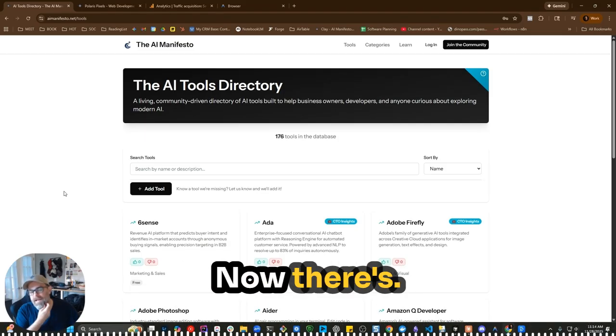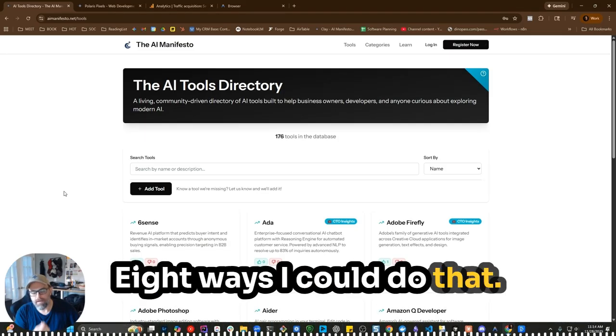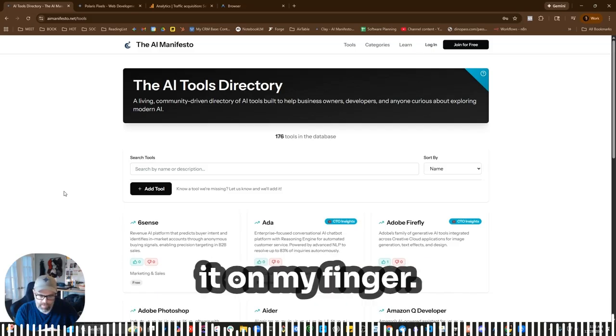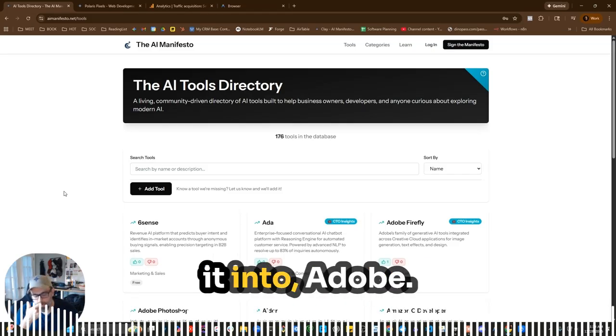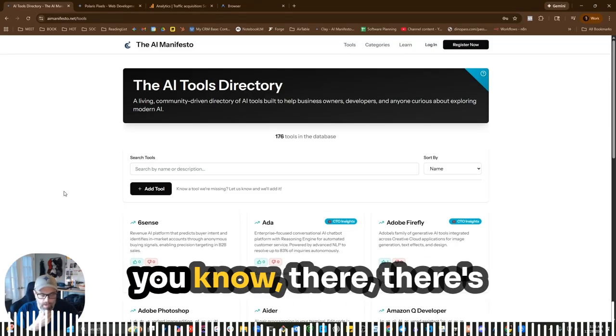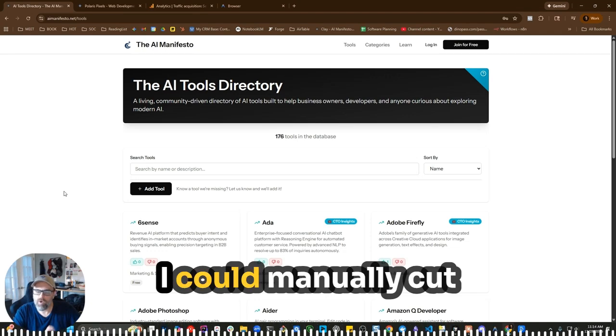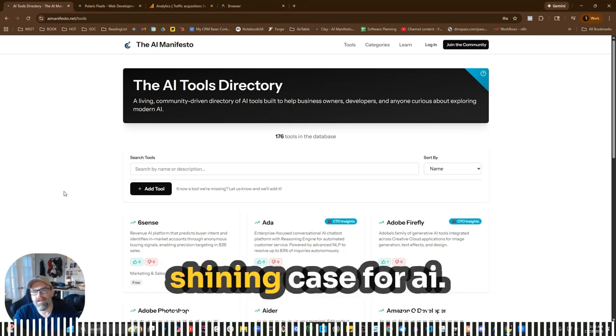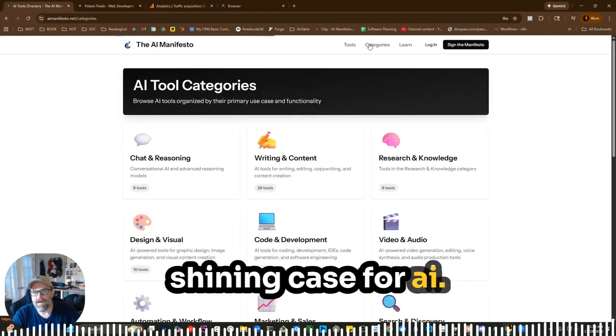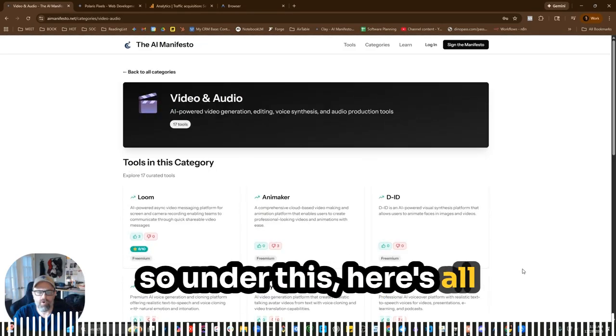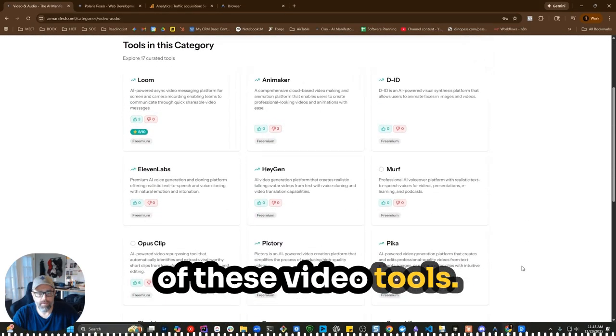Now, there's 8 ways I could do that. I could fumble with it on my finger. I could bring it into Adobe. There's all kinds of ways that I could manually cut that up. But what a shining case for AI. So under this, here's all of these video tools.